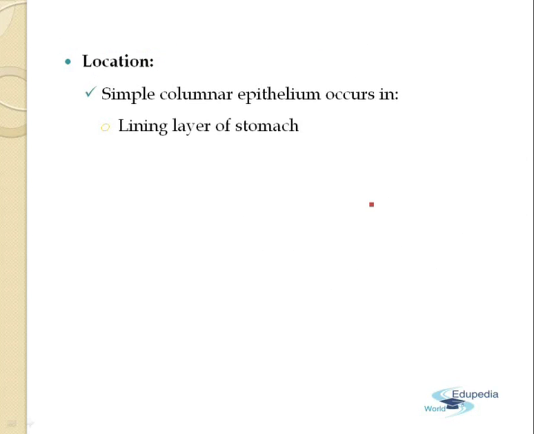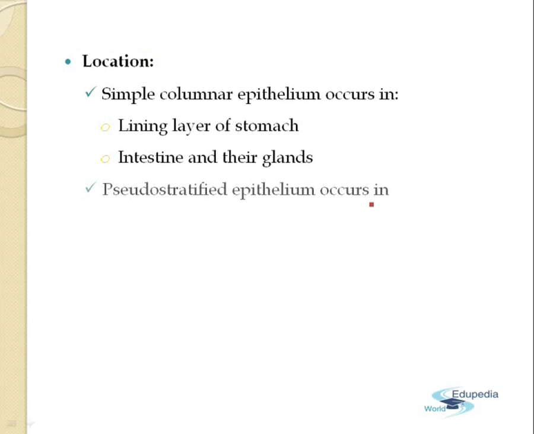Now, where are these columnar epithelial tissues found? They are found in the lining of the stomach, in the intestine, and their glands. The pseudo-stratified which we have seen, these type of epithelial tissues are found in the nasal and the genital tracts.